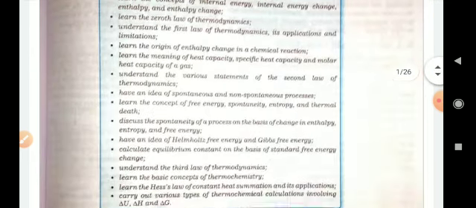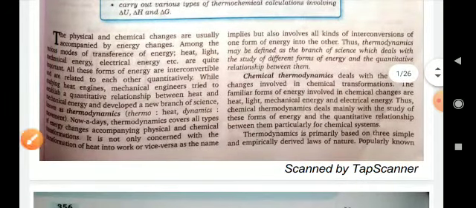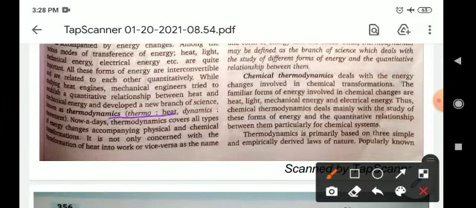So what does thermodynamics mean? Thermo means heat and dynamic means movement or flow. So thermodynamics basically means the flow of heat, or you can say the transfer of heat from one system to another system is known as thermodynamics. Okay.